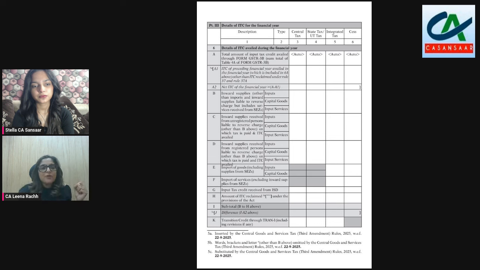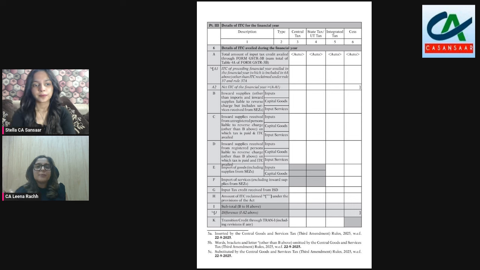And they're right, because your total ITC claim arising from 3B for the present financial year, if it is 100, and if I were to add up the different heads on account of which I'm claiming the ITC, it should add up to the same amount. If there is a difference, that means there is some reporting error on our side. We need to investigate, understand and minimize the difference. The ideal correct situation is that there shouldn't remain any difference in table 6J.